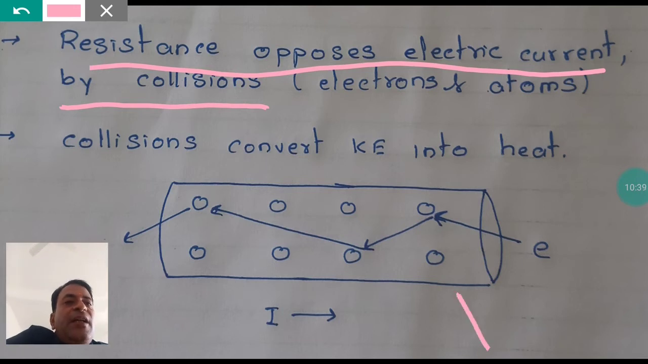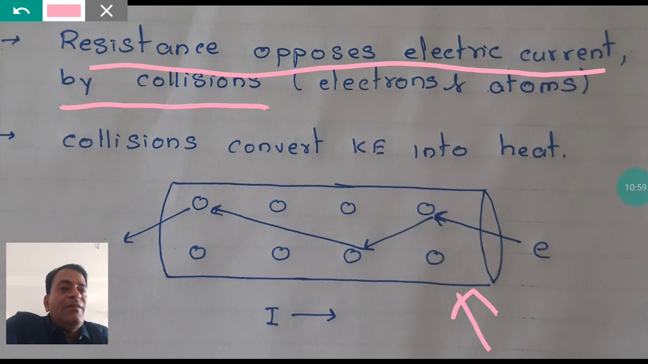I have shown a conducting body in this diagram. This is the conducting body, cylindrical shaped, and electrons are moving from the right side towards the left side. Can you see in the diagram? So where will be the direction of current? You must know by now that current direction is always opposite to electrons direction. So if electrons are going from right to left, current must be going from left to right. This is the direction of current, and this is the direction of electrons.